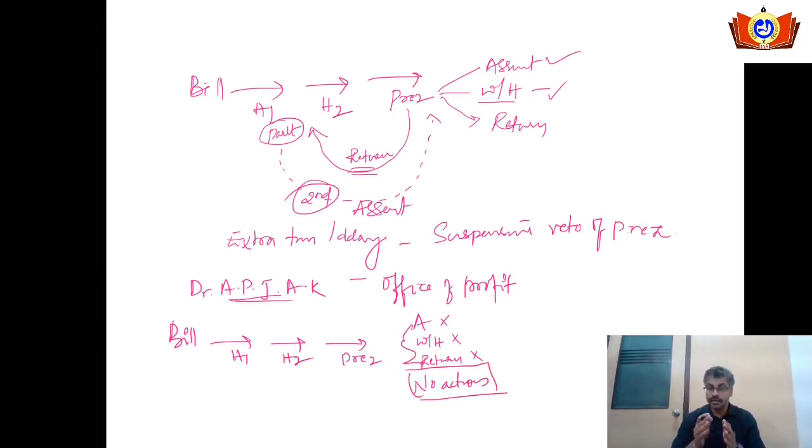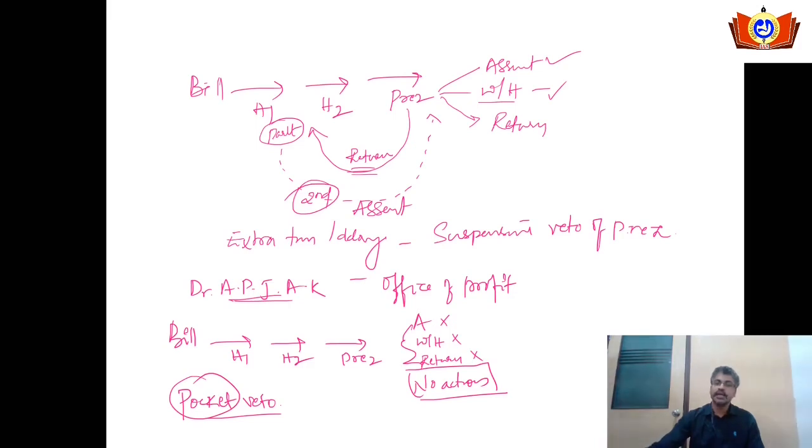Whatever bill duly passed with the majority from the Rajya Sabha and the Lok Sabha, when it is presented before the president, he will not take any action with respect to that bill. The power of the president of taking no action with respect to the bill which is duly passed from the Rajya Sabha and Lok Sabha is called a pocket veto. Pocket veto, literally, doesn't mean that he will keep the bill in his pocket and roam around in the Rashtrapati Bhavan or wherever he goes.